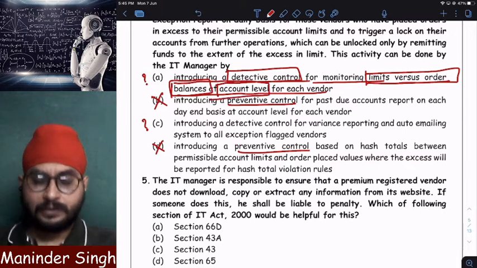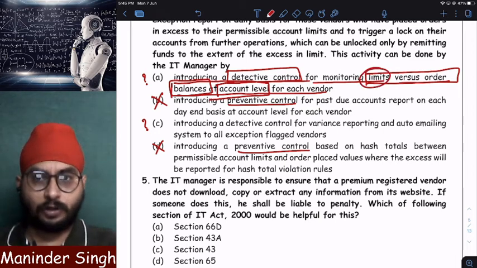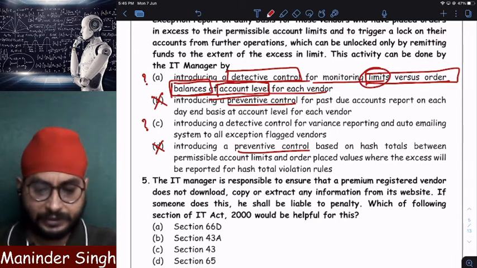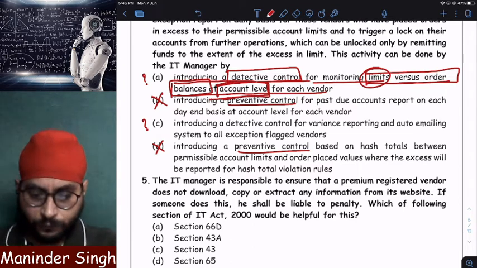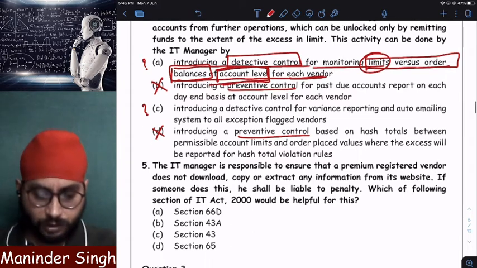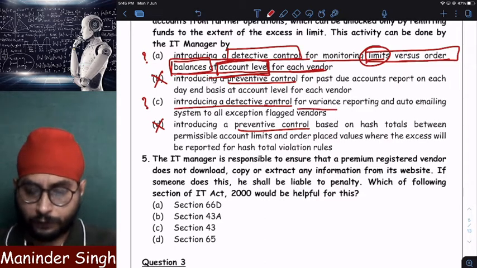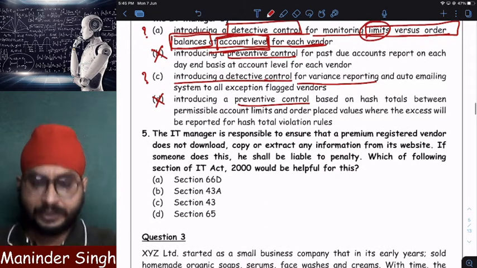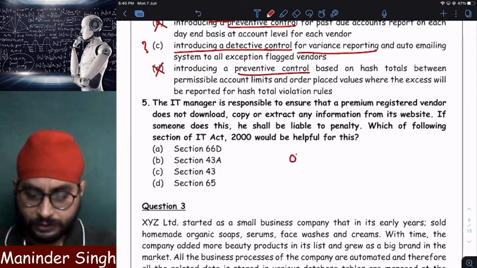Account level. My order should not cross a particular limit at the account level, meaning at every transaction level for each vendor. Or it can be introducing a detective control for variance reporting. Sir, variance reporting will happen when my order exceeds the limit.